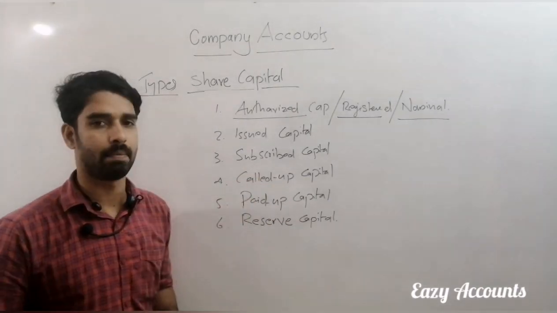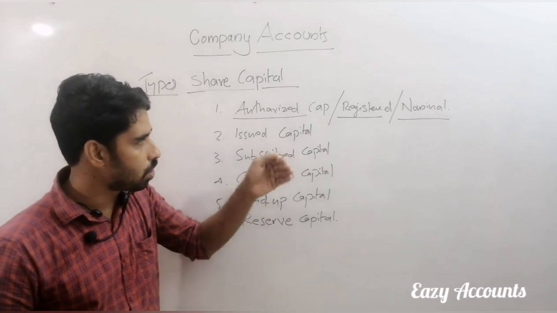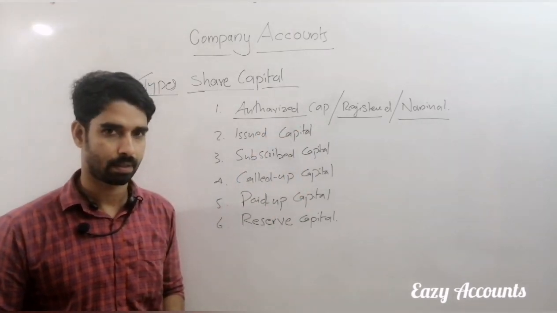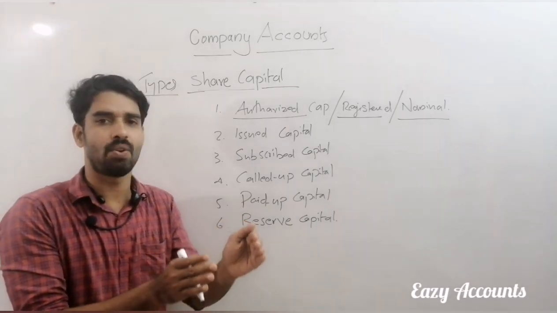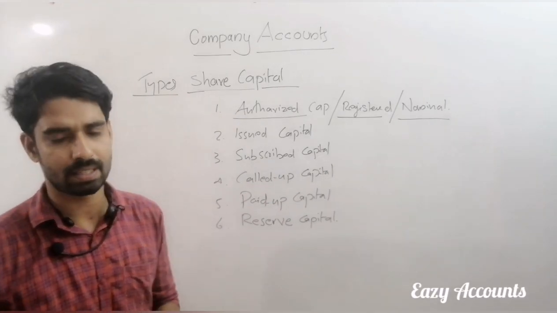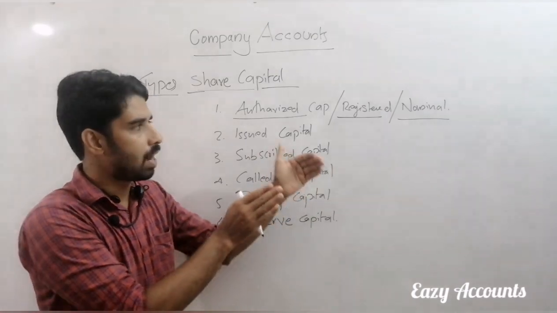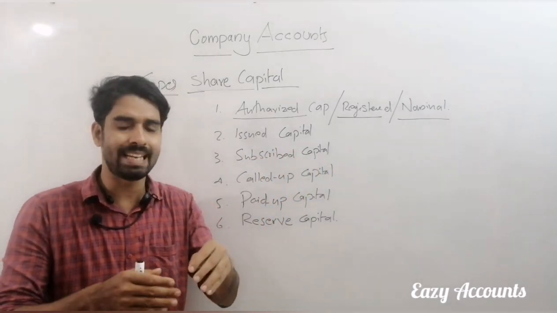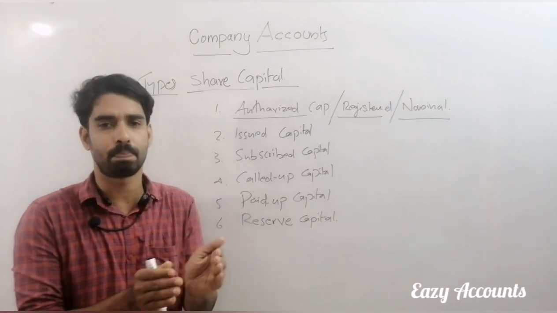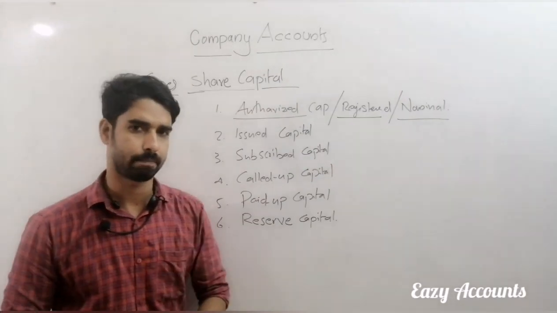But issued capital is the portion of authorized capital. For example, a company is going to raise 10 lakh rupees capital. That is the maximum amount of capital at the time of registration. But some companies do not issue the complete 10 lakh rupees share capital to the public.